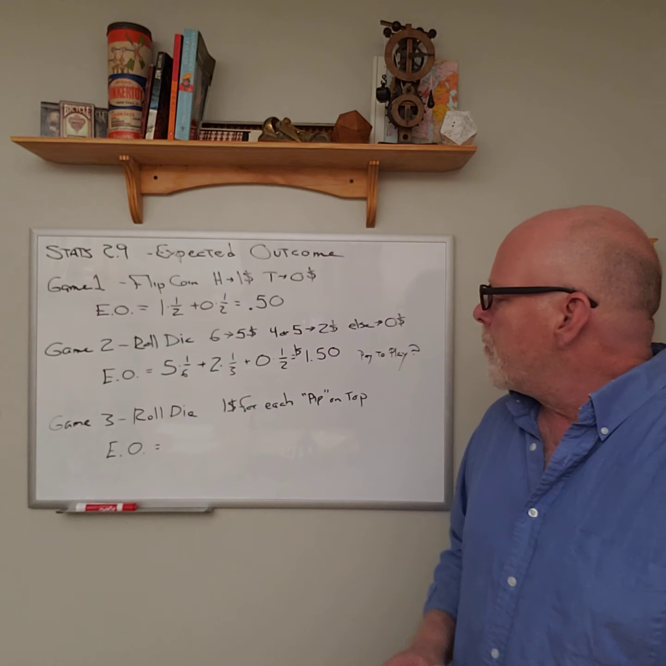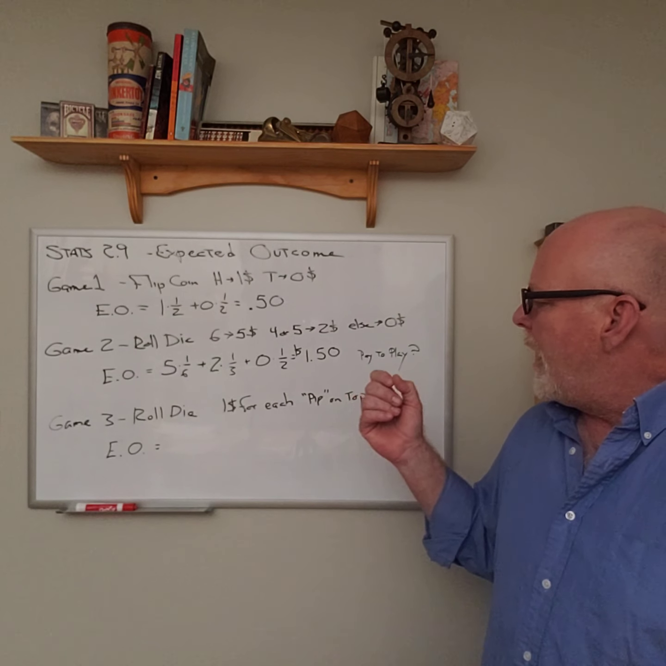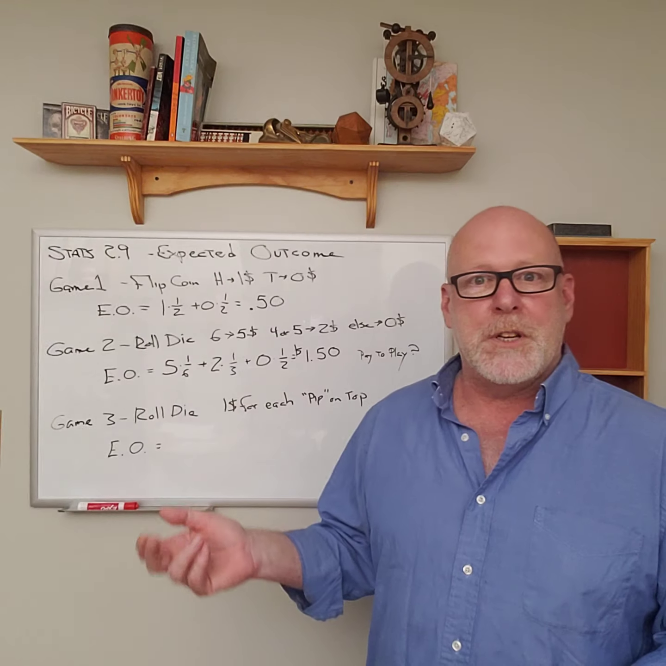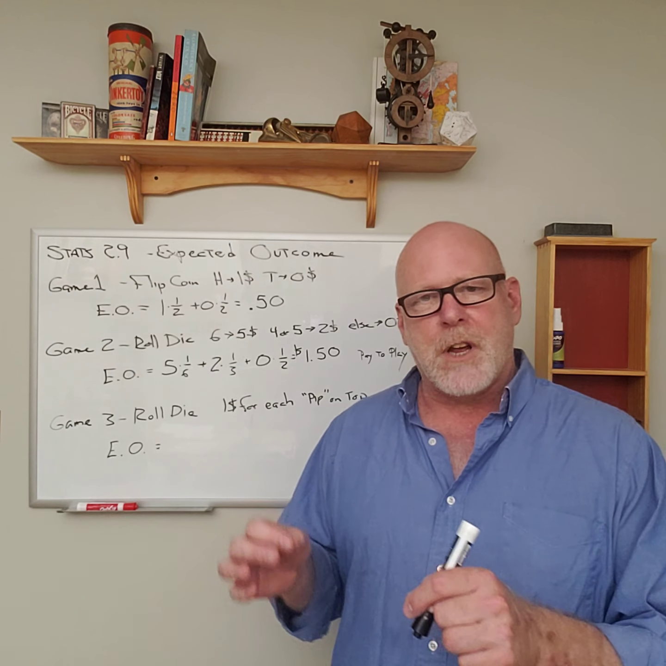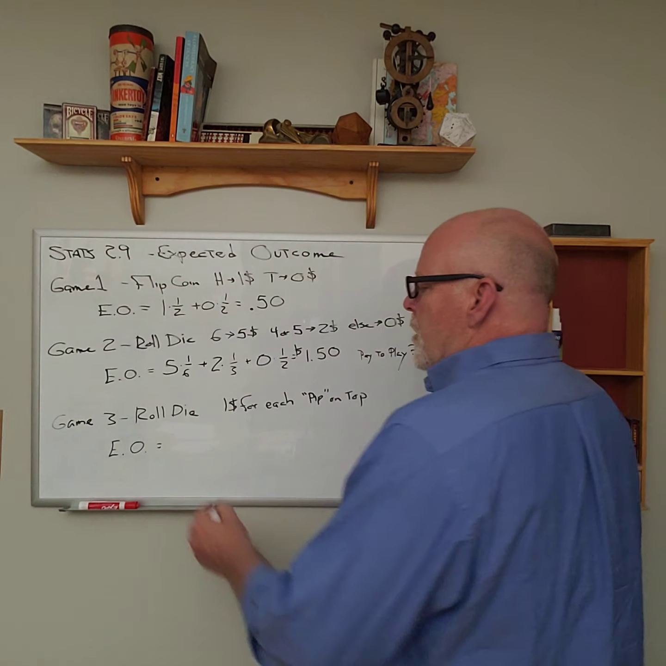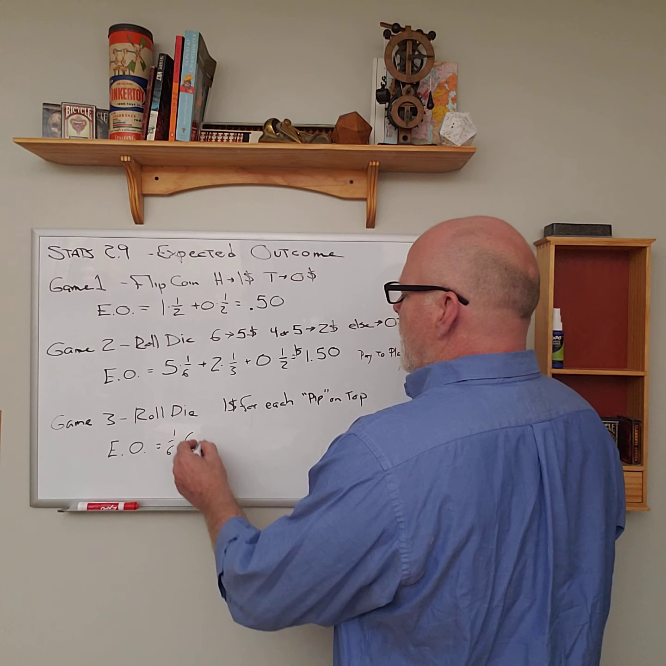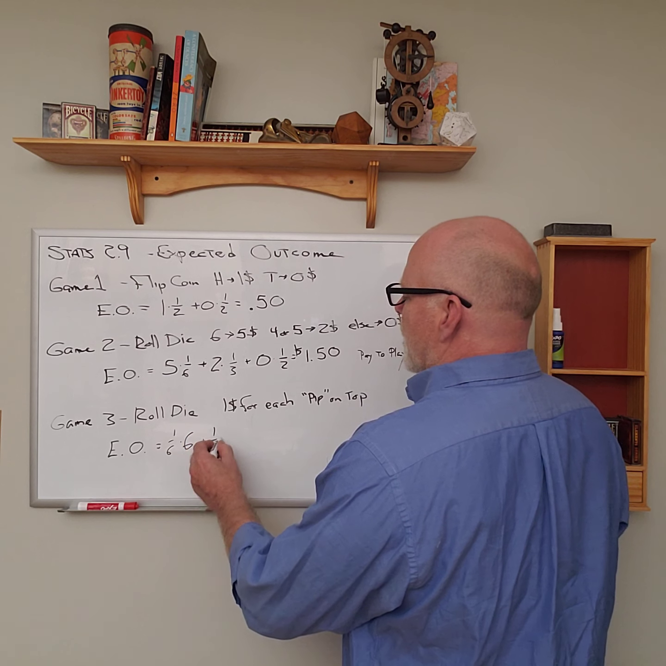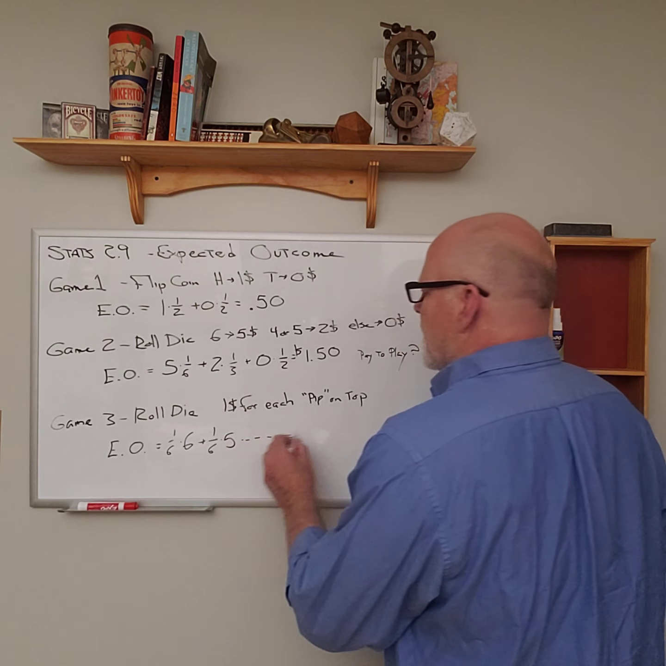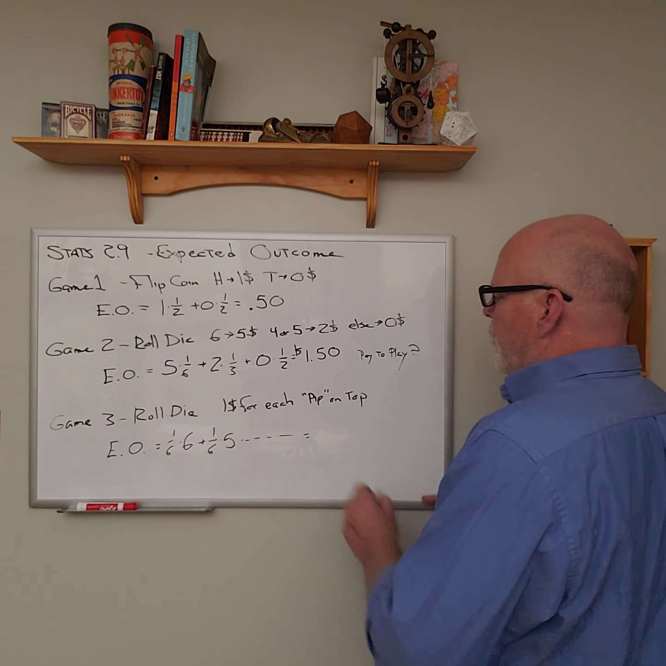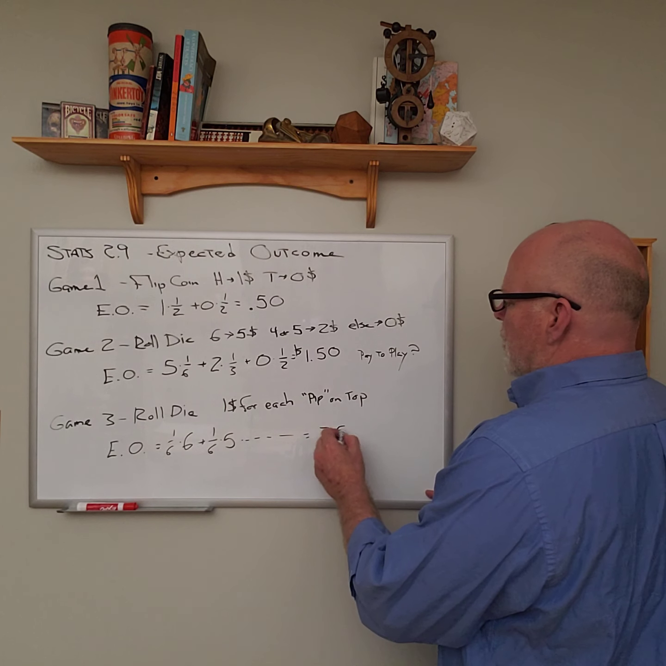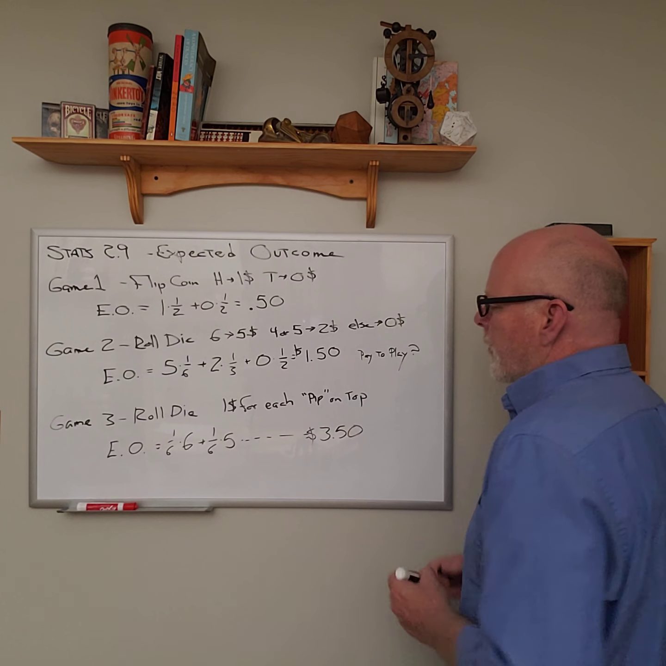Game 3 here. Suppose we roll a die and we win $1 for each pip that's showing on the top side of the die. Each one of the dots is called a pip. So there's a 1 in 6 chance that we'll win $6. There's a 1 in 6 chance that we'll win $5, etc., etc. You can work out the math if you want to. That should work out to $3.50.